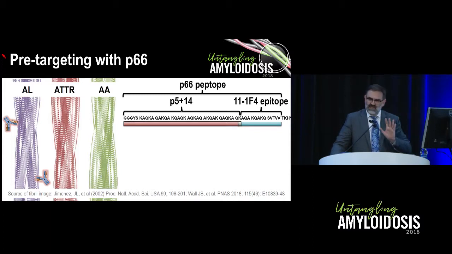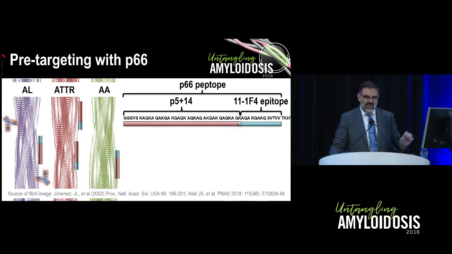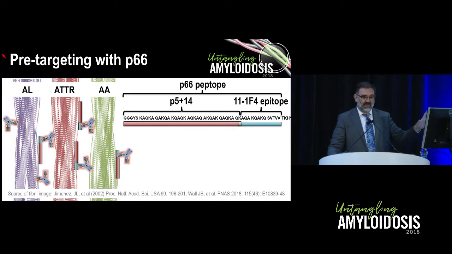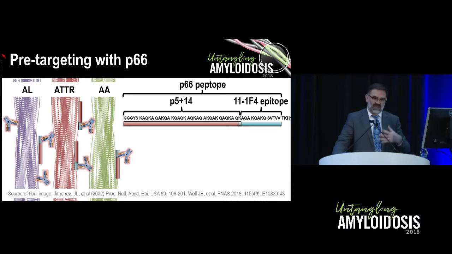And the idea or the strategy behind this is that by pre-treating with P66, you can coat different types of amyloid fibrils using the non-specific P5+14 peptide fragment, and by doing that, localize antibody to different fibrils, effectively opsonizing them, even though the fibrils themselves don't have an epitope for this specific antibody. And the interesting thing about this platform is that theoretically you could attach an epitope for any antibody on here. So this is an interesting way to potentially broaden the use of this or other antibodies against amyloidosis.